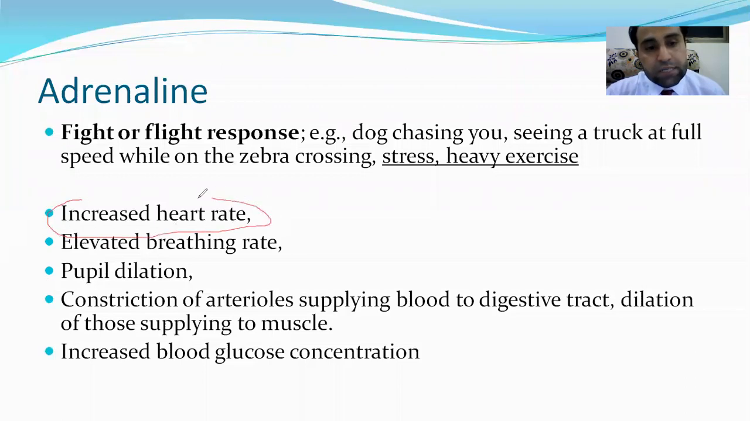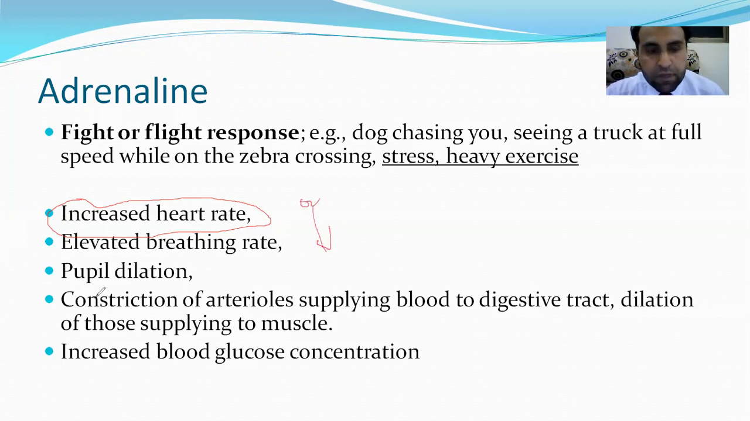Why does it increase heart rate? Because at that time my muscles need more blood. Why do they need more blood? So that more energy, so that more oxygen reaches my muscle, and that will be utilized for respiration to give me more energy, because I need more energy. So for that, the heart is pushing more and more blood to your muscle. Elevated breathing rate: breathing rate increases, because at that time my body needs more oxygen, so I'm taking more and more oxygen.